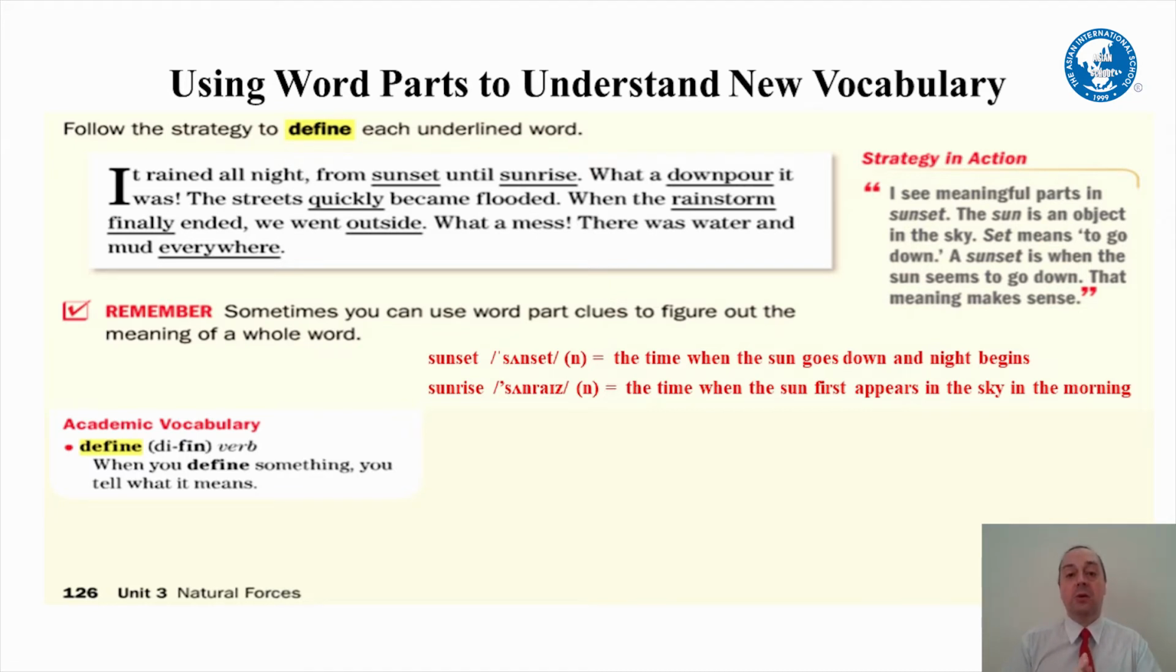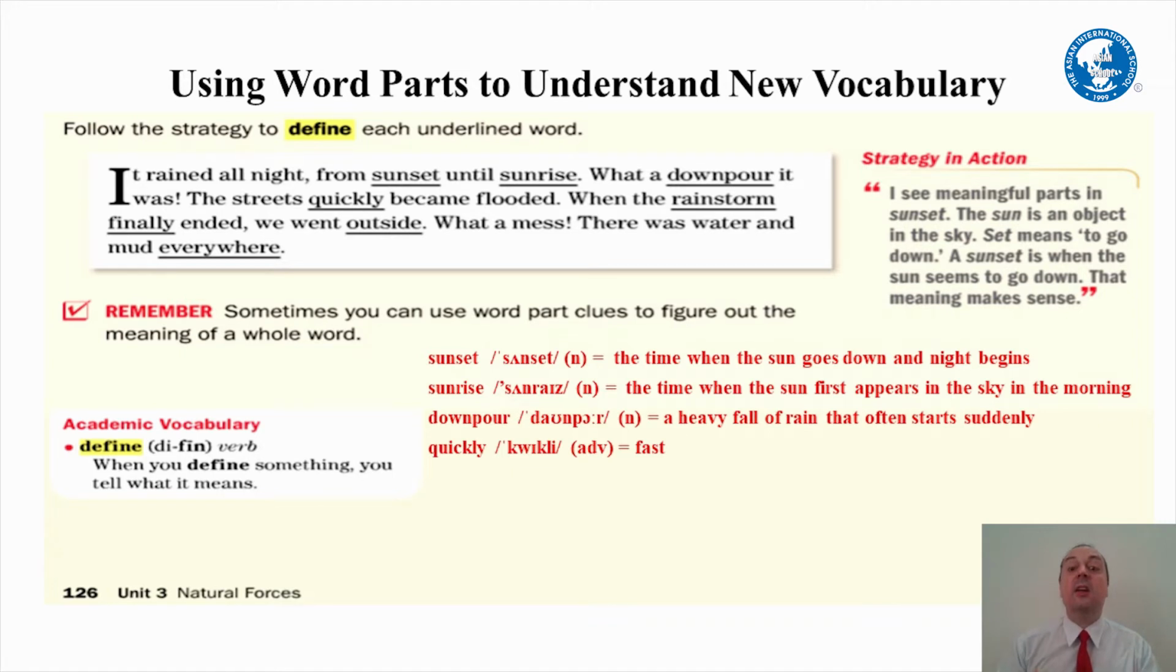Next one, downpour. This is a compound word, okay? Two pieces, right? Down, we know. Pour, we can pour water. So if the rain is a downpour, then it's a heavy, heavy fall of rain, and it often starts very suddenly. Sometimes here in Vietnam, we have monsoon, which we already learned today. Monsoon is a very heavy downpour of rain. It happens very suddenly and very quickly. The streets become flooded with water. Quickly is in a way that is very fast.